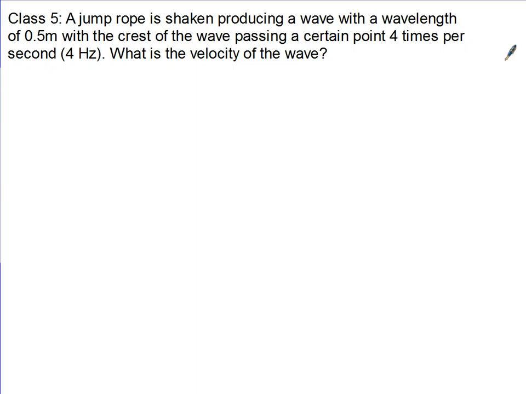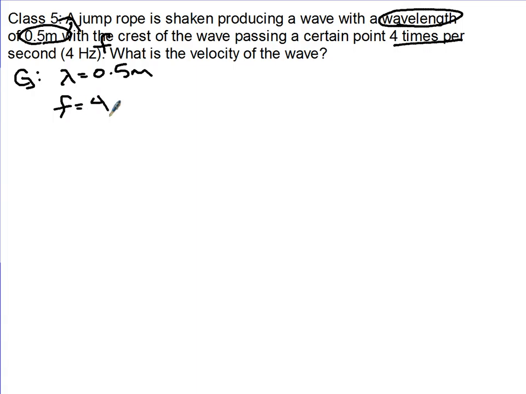Let's look at this problem. Suppose a jump rope is shaken to produce waves with a wavelength of 0.5 meters. So I know this is lambda. With the crest of a wave passing a certain point 4 times per second. What's the velocity of the wave? Alright, so this 4 hertz is my frequency. So my givens, I know lambda is 0.5 meters, and frequency is 4 hertz. The speed of the wave is what I'm looking for. That's my unknown.